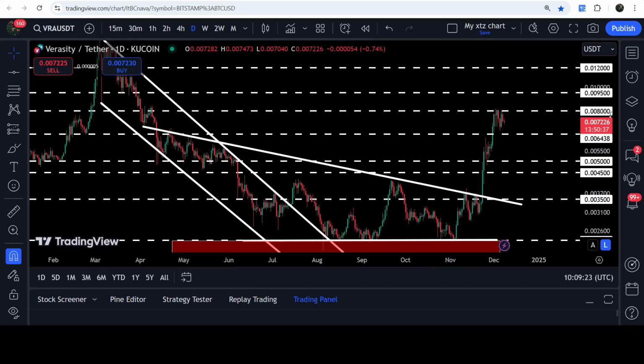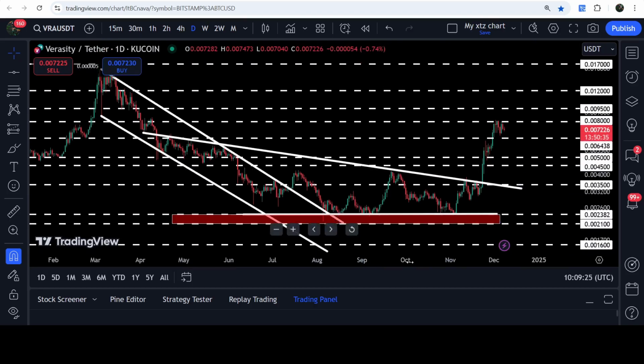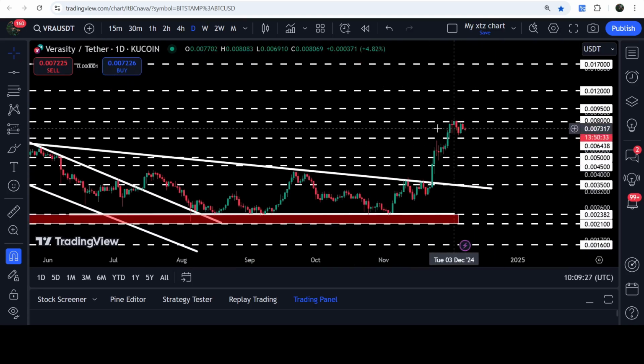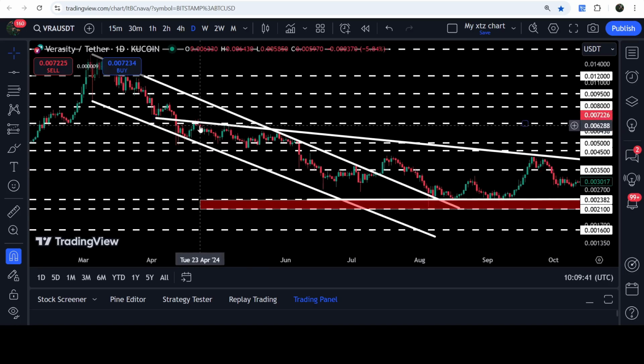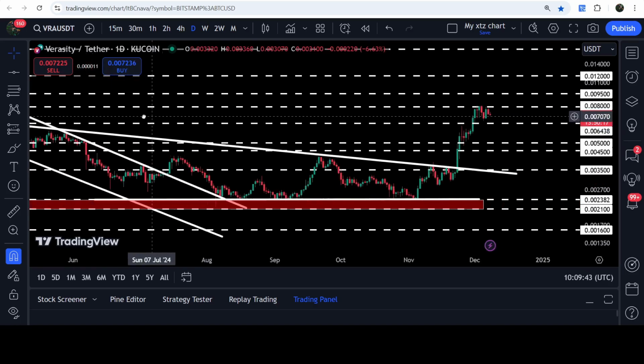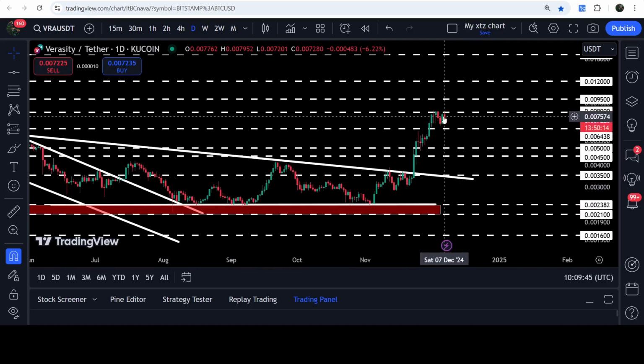After the breakout from a descending triangle on the daily time frame chart for the past few days, Verasity is trying to break out this long-term resistance of $0.008, and it is right now moving between this support of $0.0064 that was recently breaking as a resistance here. Before that, it was breaking as a resistance here, and support here, and now it is breaking as a support again and this resistance of $0.008. And after breaking out this $0.008, the next resistance will be here at $0.0095. That is also another quite long-term resistance.